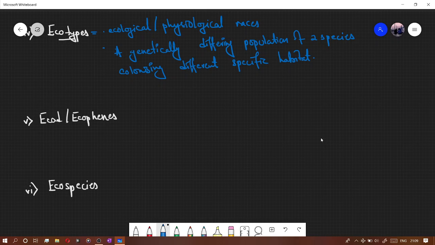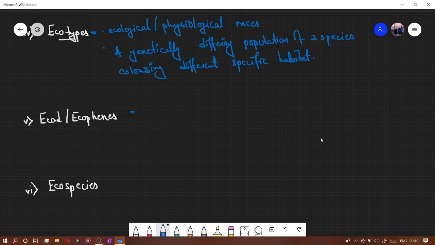Okay, now what are ecad or ecophenes? Ecad or ecophenes are a population of individuals which belong to the same genetic stock but differ due to different environmental conditions. Like we see Asians, Indians, Westerners, Easterners, like Japanese and all those people. We all look different, right?